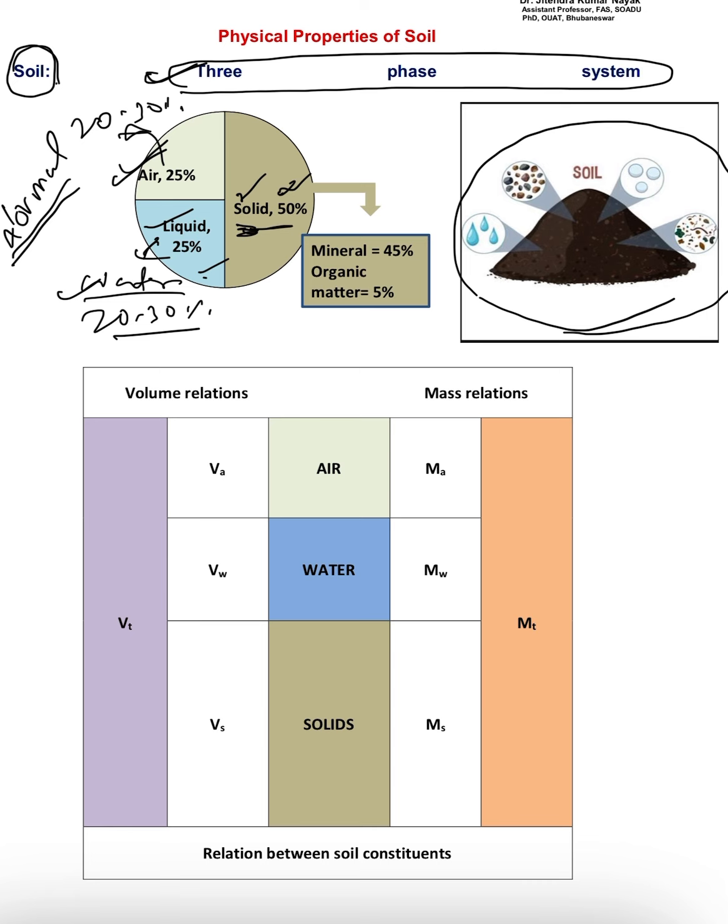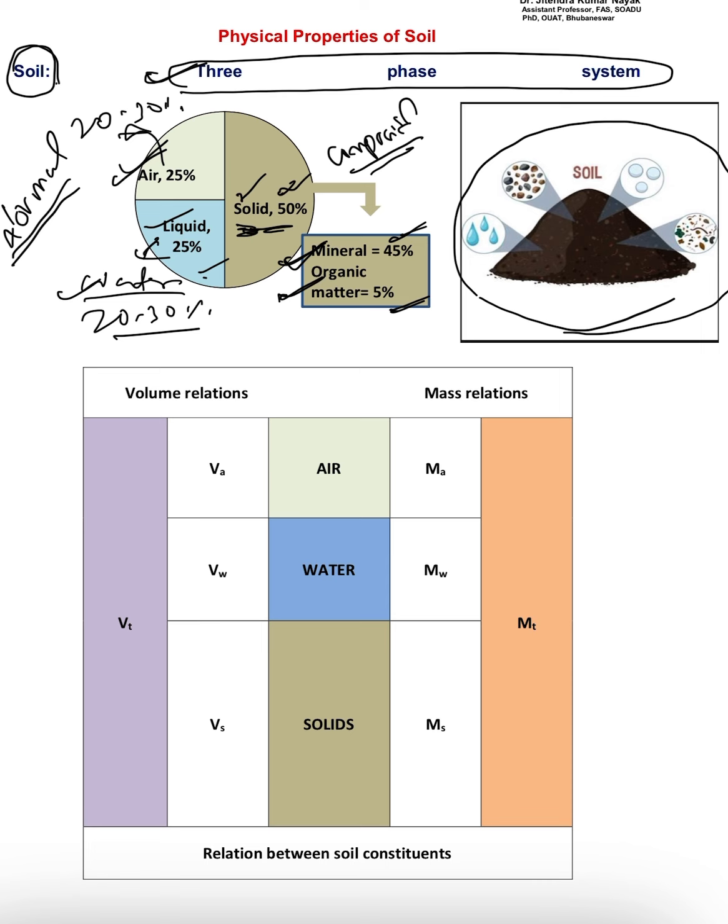Out of this 50% solid, the soil minerals constitute about 45%, whereas organic matter constitutes up to 5%. This is on an average, not the exact value, but we can differentiate the different composition of the soil this way. So this is the composition of the soil. Basically it is a three-phase system: solid, liquid or water, and air.